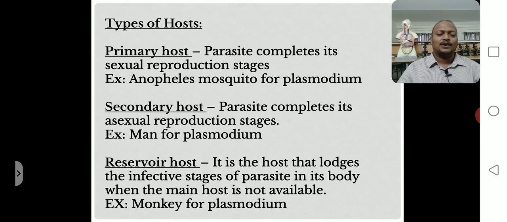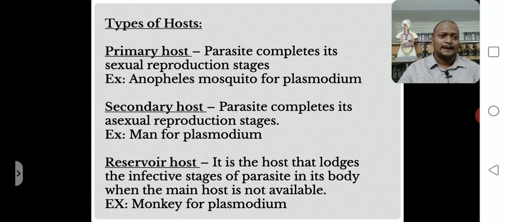Right? So what is primary host? Primary host means the host in which the parasite completes its sexual reproduction stages. During the completion of the life cycle process, parasites exhibit both sexual and asexual reproduction.